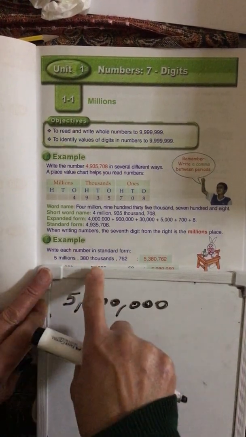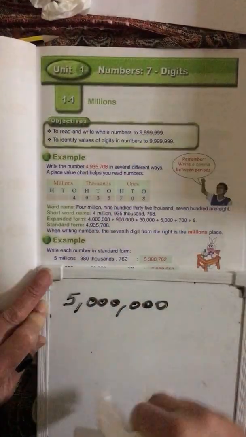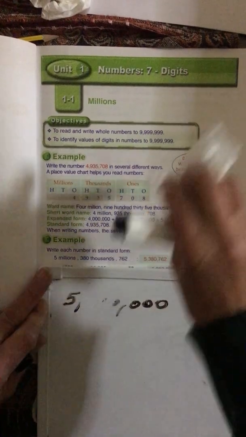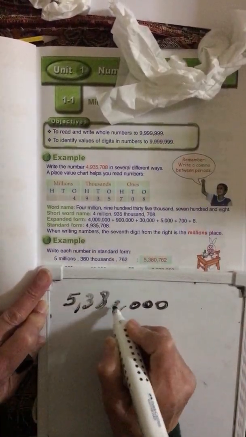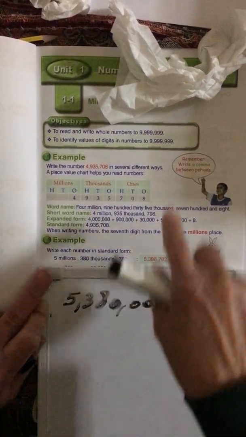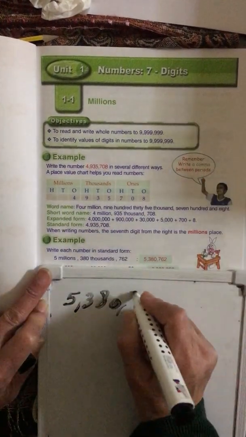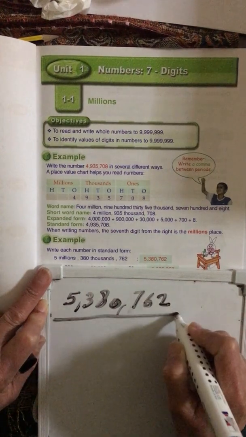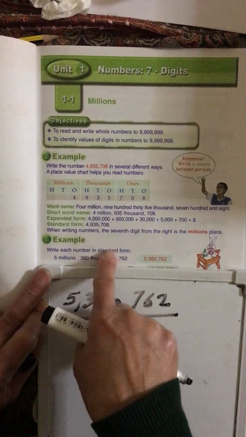Then 380,000. Where should this one go? This one comes here. So I will erase these 3 zeros because I have digits instead of them. I will write here 380,000. Then they said 762. Then I will come to this one and I will write 762. So I wrote it in standard form. It was written in short word name.